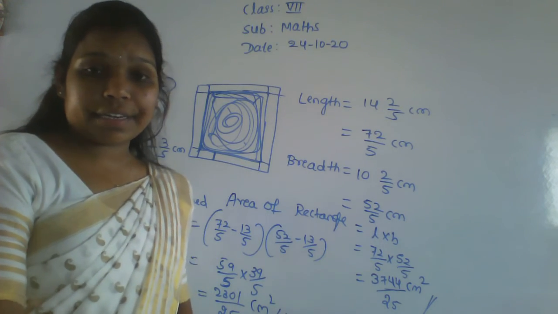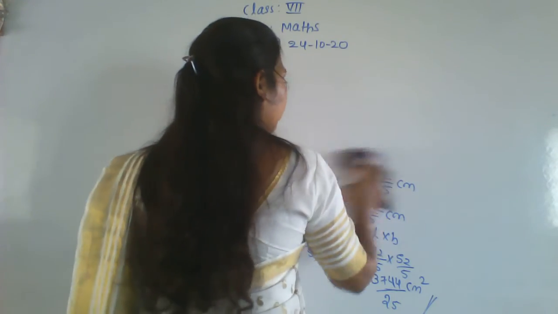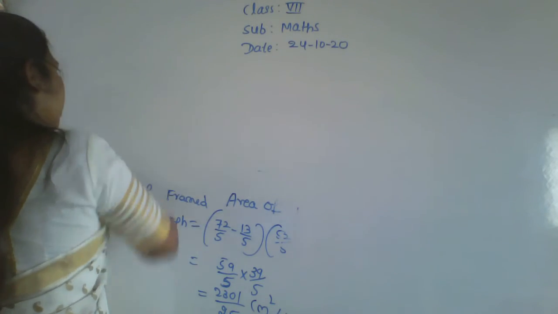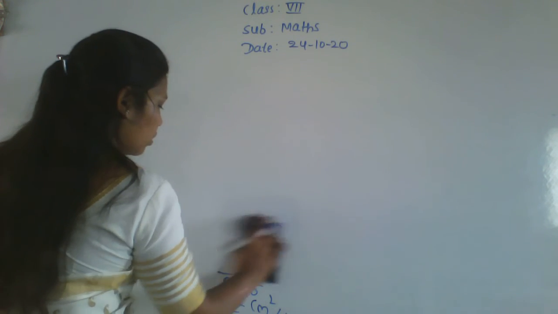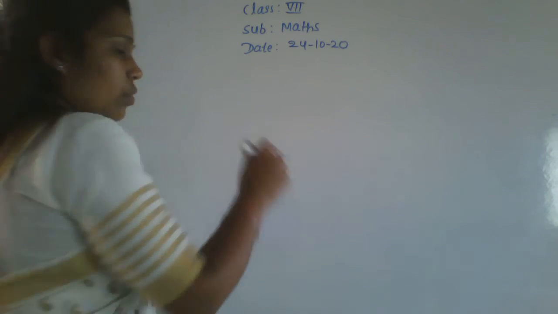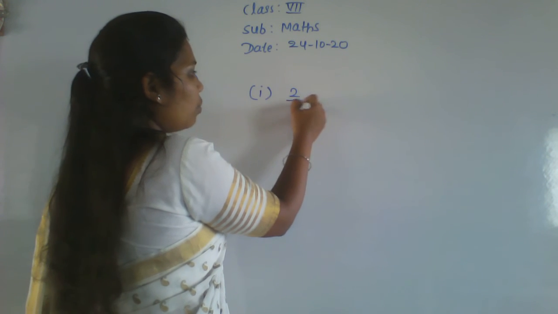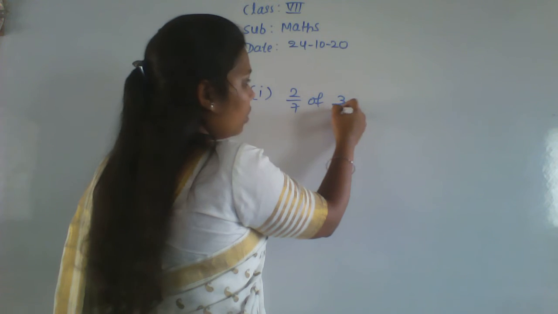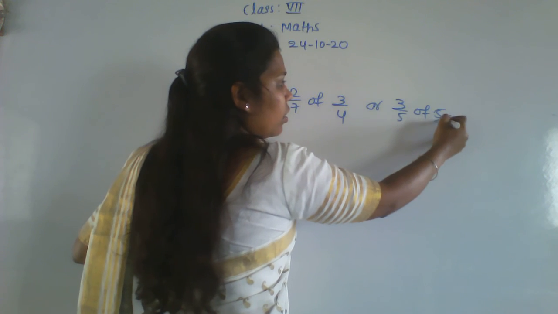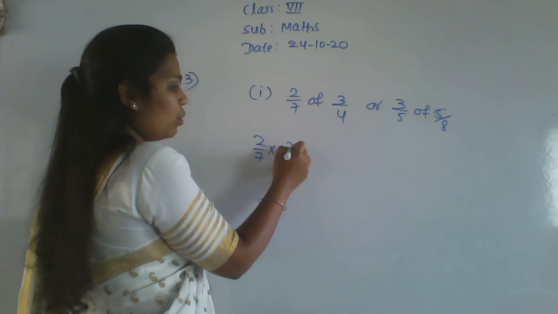13th one. Which one is the greater? In that, first one, 2 by 7 of 3 by 4, or 3 by 5 of 5 by 8. First one I'll do, second one you will do. Do the multiplication here. 2 by 7 into 3 by 4.